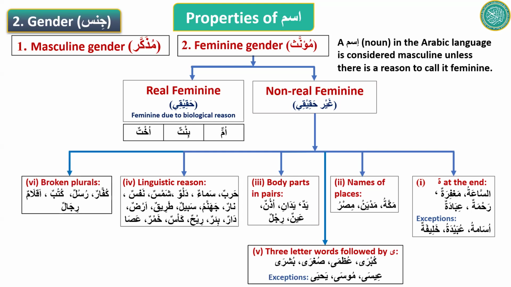And last thing, broken plurals. Broken plurals are treated as feminine as well. So we have 7 reasons here. So if you don't see any of these reasons in an ism, you say that ism is masculine. All right, this is all about gender.